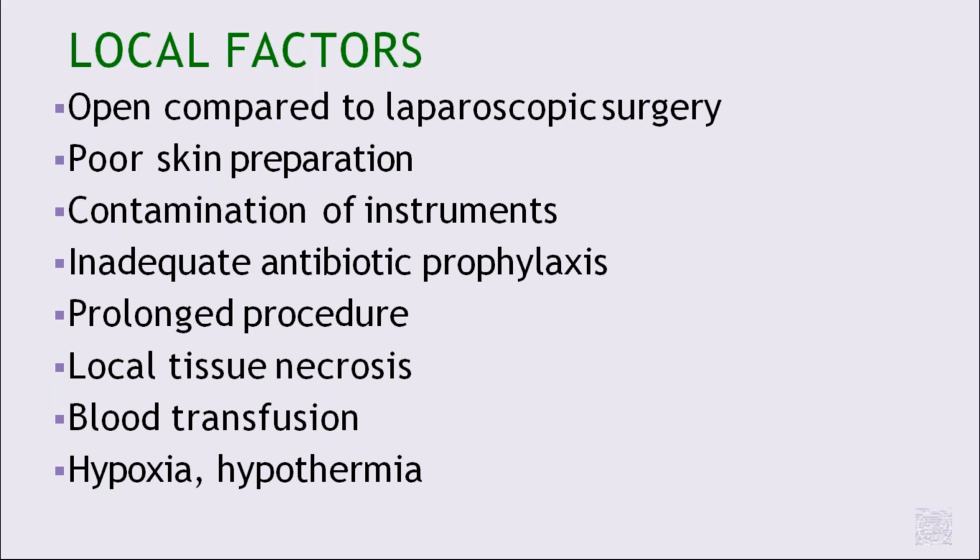Where do we get local tissue necrosis? When closing the tissues, it should be not too tight, not too loose. If you tie the sutures tightly, then there will be tissue necrosis. Similarly blood transfusions, hypoxia and hypothermia.